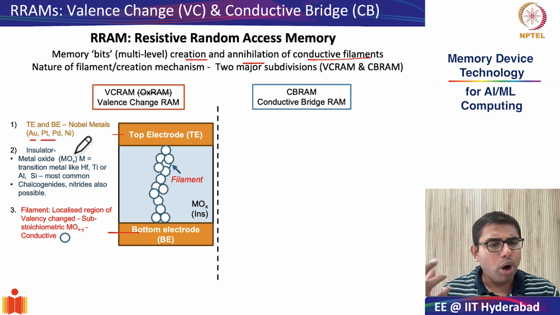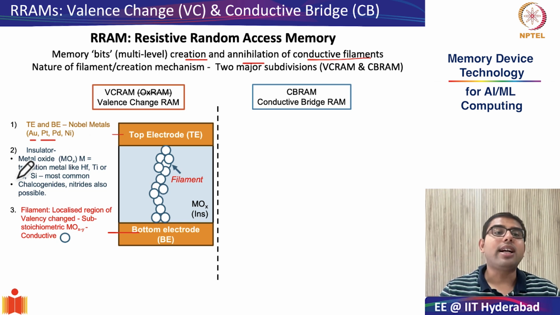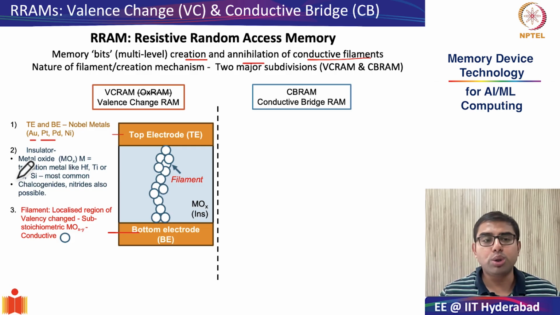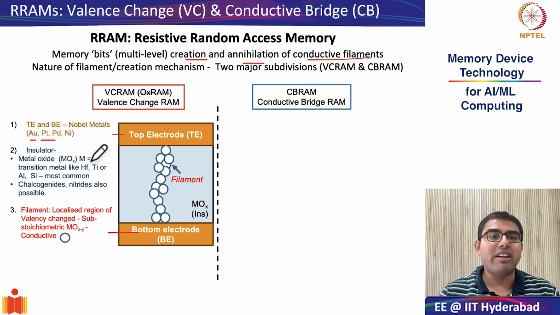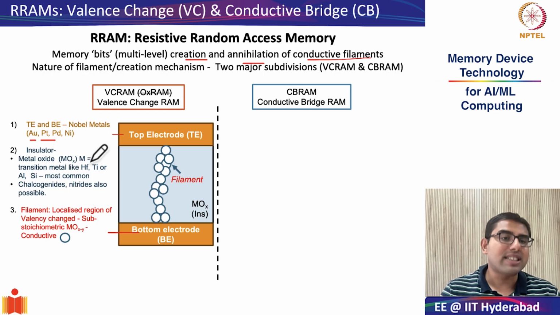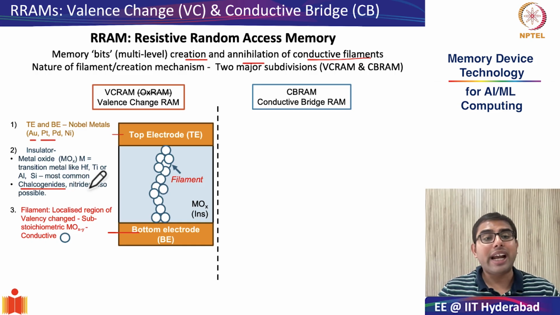But also other materials like aluminium and silicon are used. As I had said, because the first generation of VCRAMs were based on oxide materials, they are also called OXRAMs, but this insulating material can also come from chalcogenides, nitrides, and other compounds.